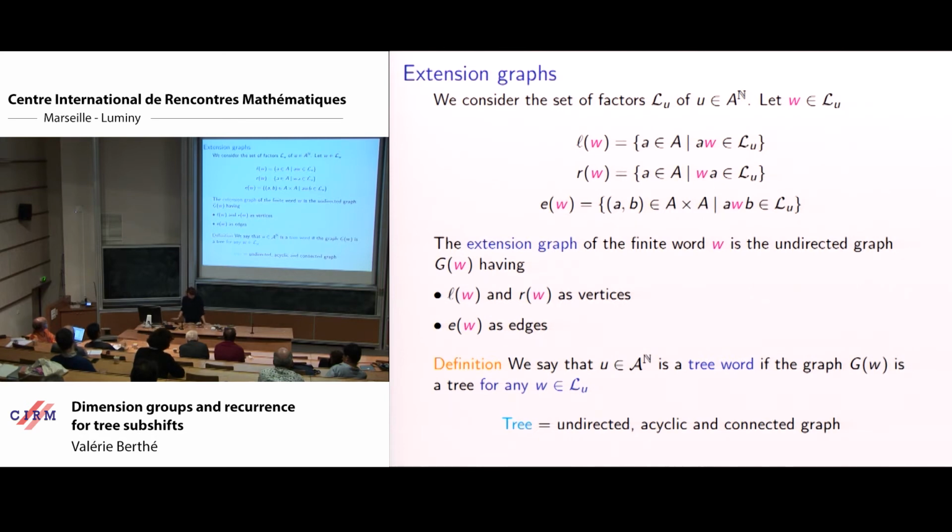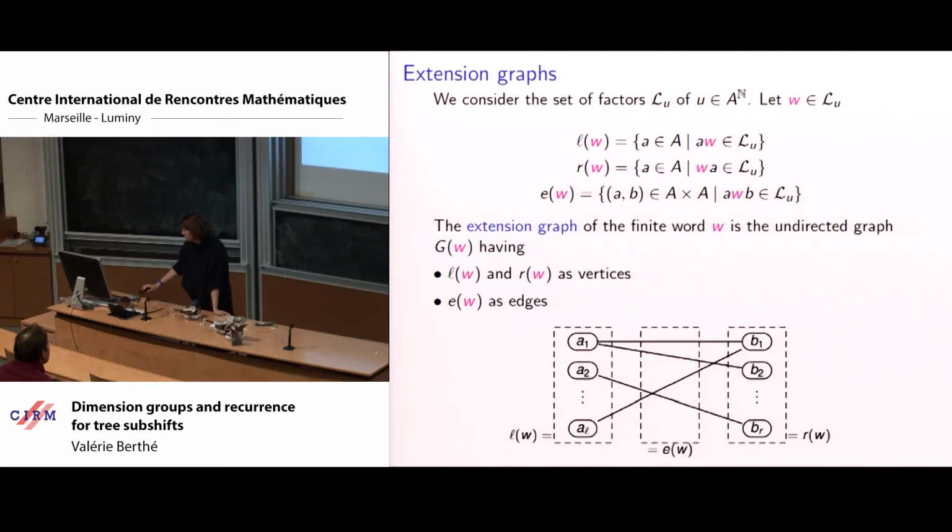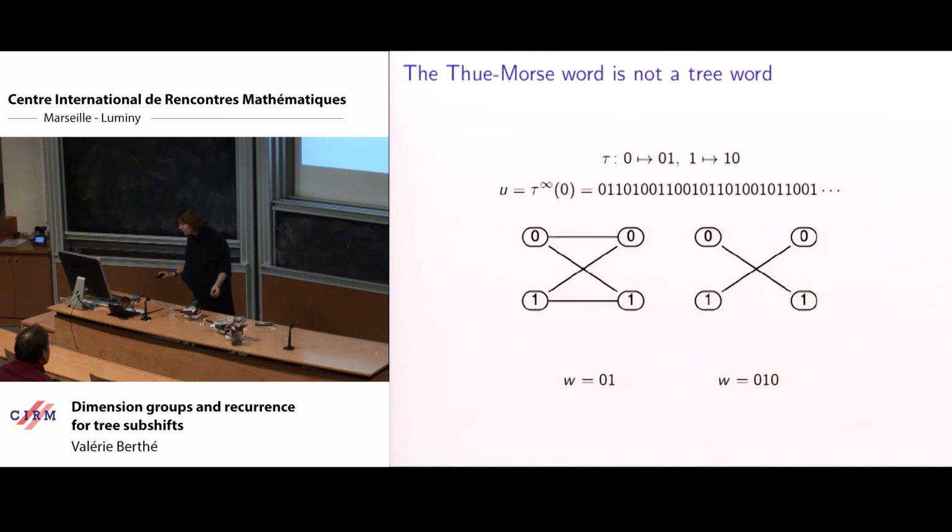Could you come back to the... Yeah. How can we have a cycle? Oh, okay, thank you for asking. The case of the Thue-Morse word shows that you can have a cycle.